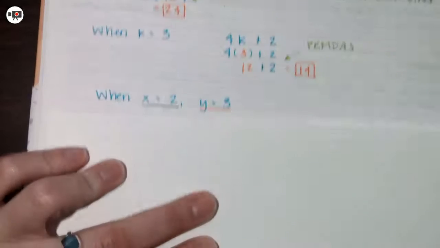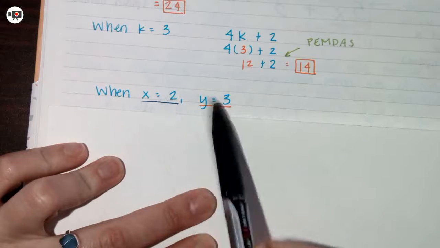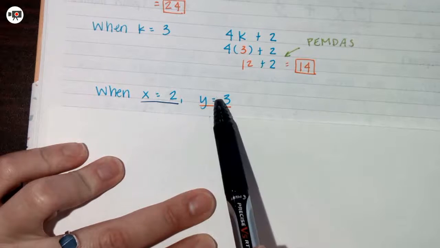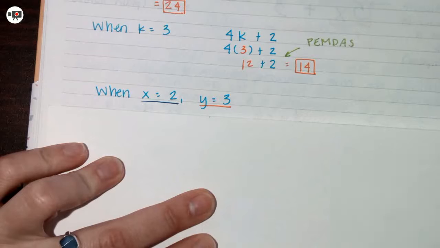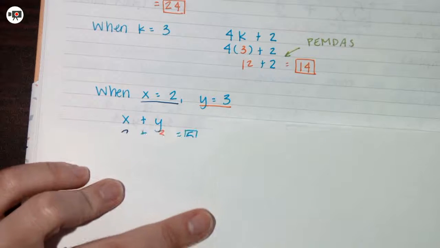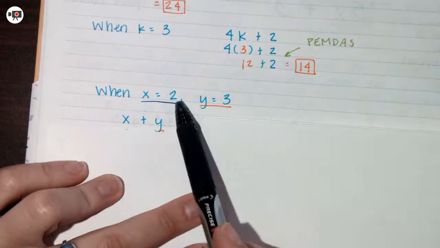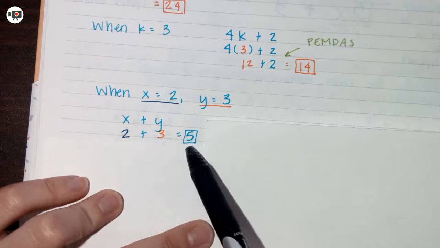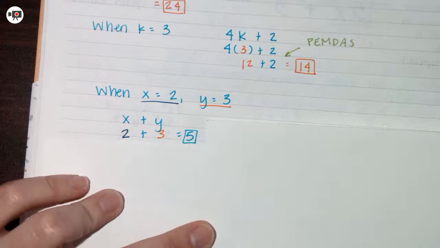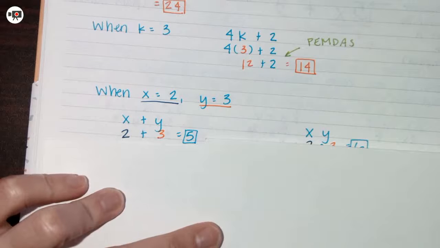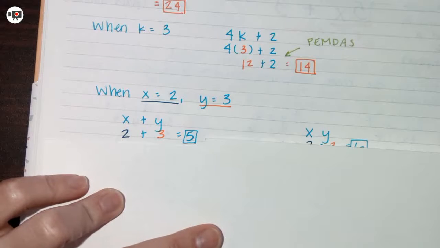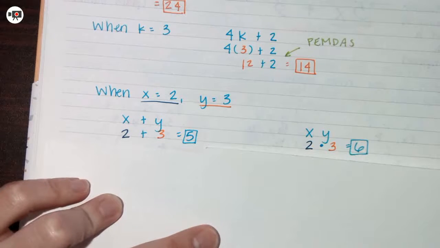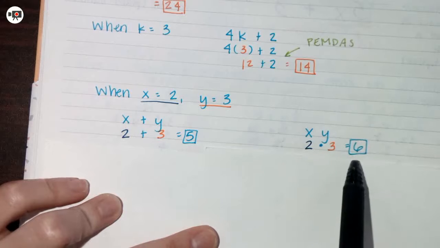I could also have two different variables, meaning two different numbers. So in x plus y, if x is 2 and y is 3, I have 2 plus 3, and my answer is 5. In xy, this means x times y. So I have 2 times 3, and my answer is 6.